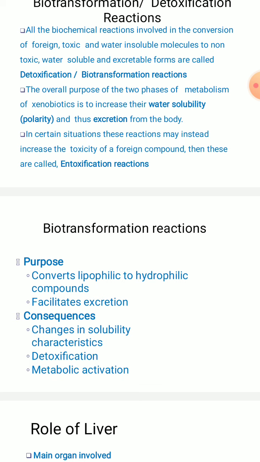So these are the three consequences which we can come across during biotransformation reactions. The purpose is to convert lipophilic substances to hydrophilic compounds and it facilitates excretion. The consequences are mainly three: changes in the solubility characteristics, detoxification reactions, and metabolic activation.